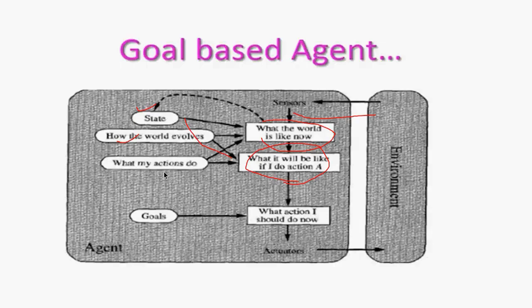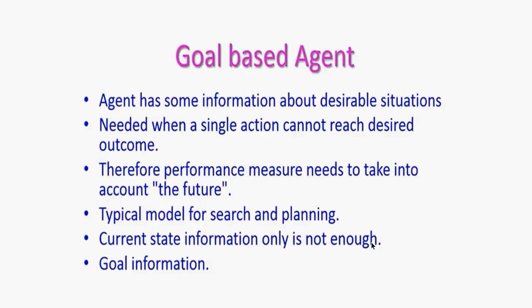According to those, actions can be reflected, and from those the goals can be attained, and from there the actuators deliver the information. So this is how a goal-based agent works. According to the goal, the new or futuristic information that is going to be acquired is obtained, and from there it will be delivered. So the current state of the information will keep on updating.